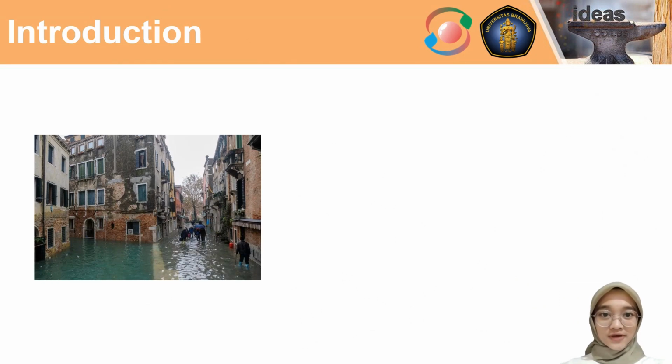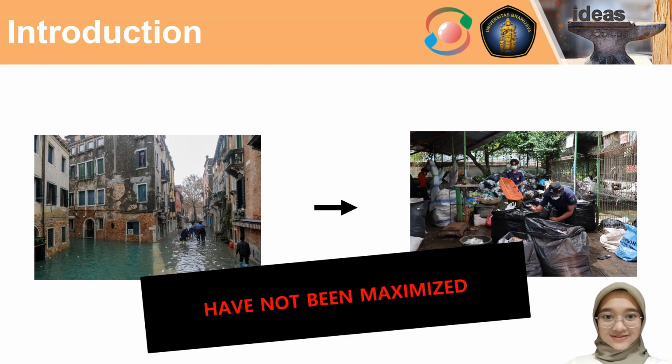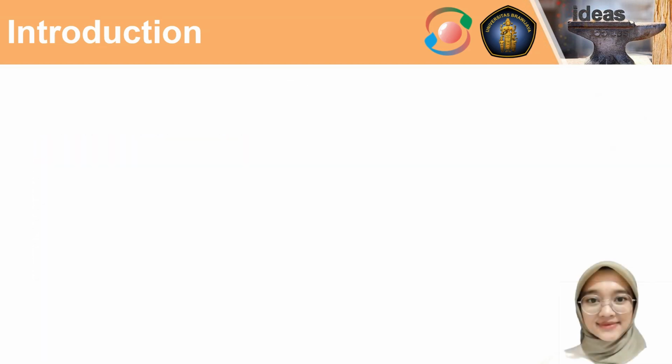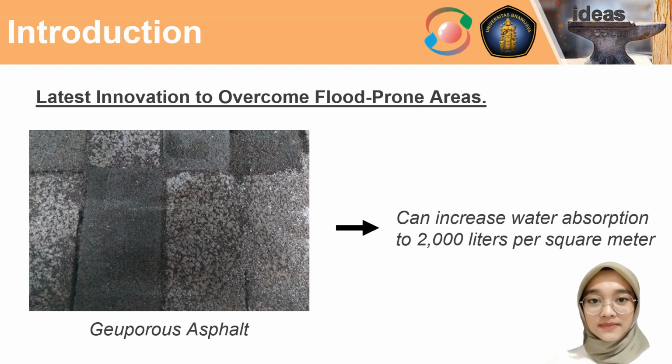Floods are one of the 5 major natural disasters that take many lives and have the highest frequency of occurrence. One of the latest innovations for flood-prone areas with few water absorption areas is the promising geoporous asphalt. This is where we introduce Geo. Geoporous asphalt can also be referred to as a geopolymer and geosynthetic concrete product that has a polymerization reaction binding of inorganic aluminosilicate compound.